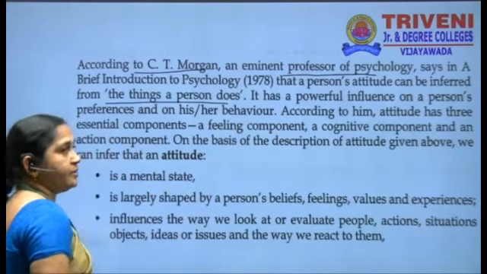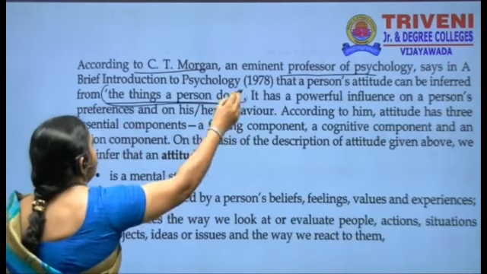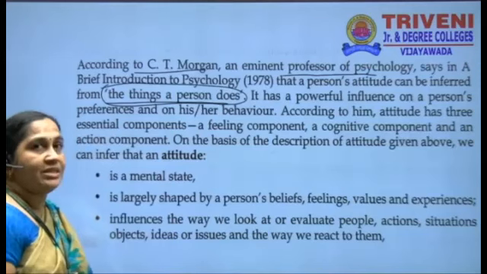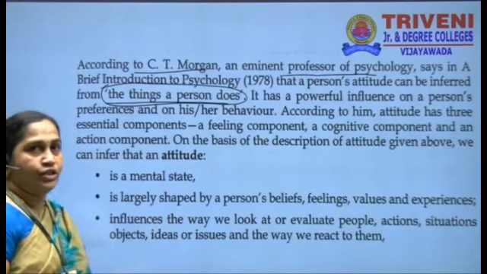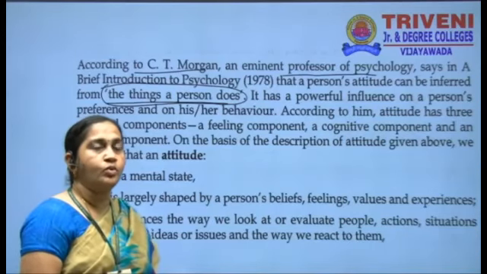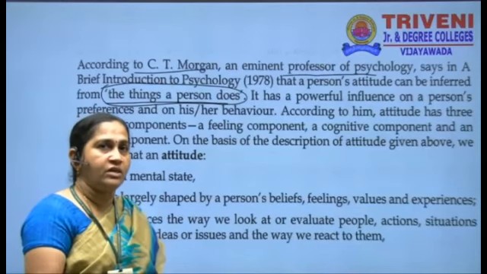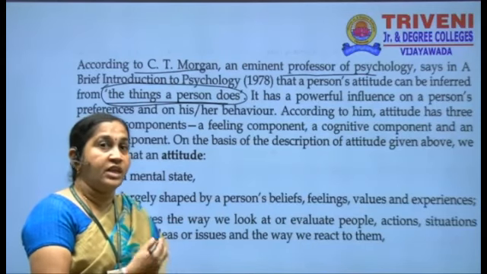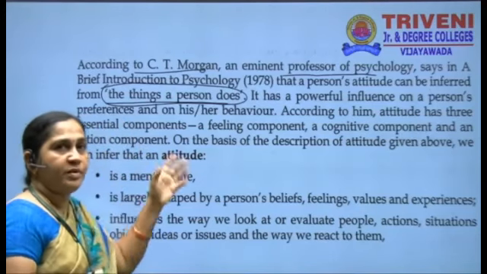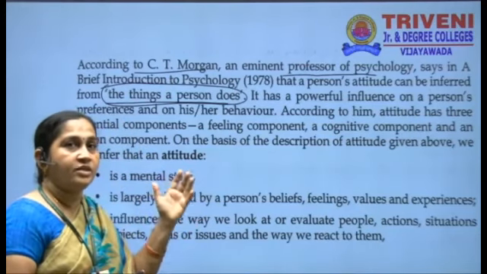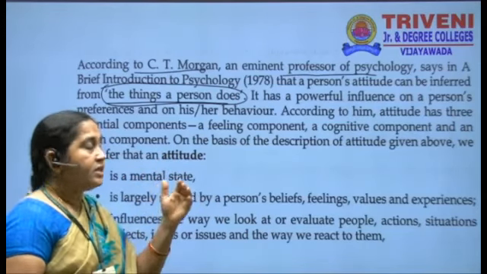What type of works a person does, what he does, tells about his attitude. If you see people who do a lot of social service selflessly, by seeing such people we can say that he has a great attitude, meaning his way of looking at things is very great.